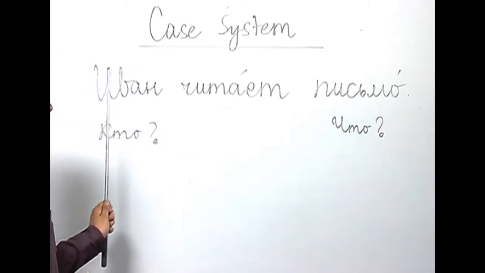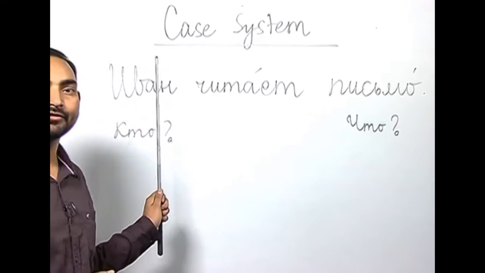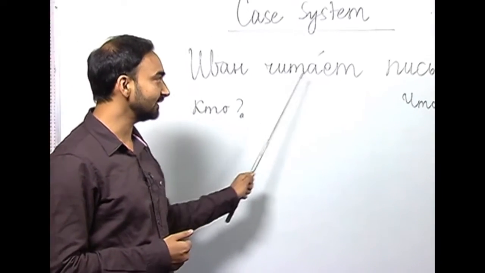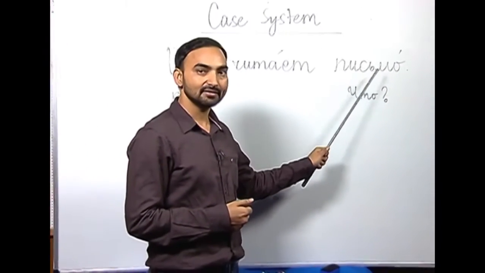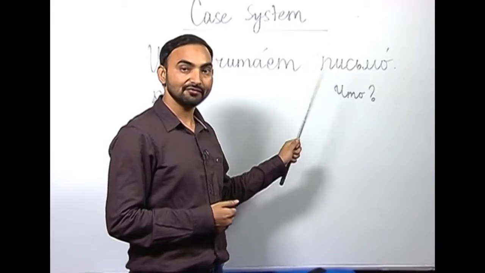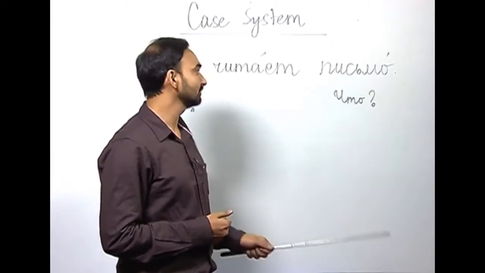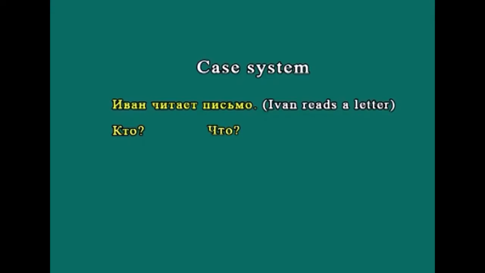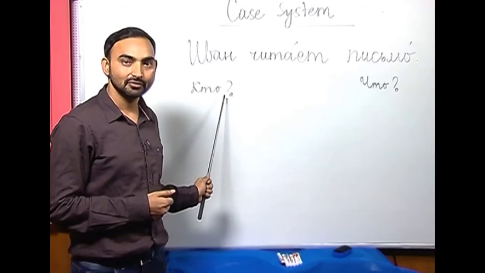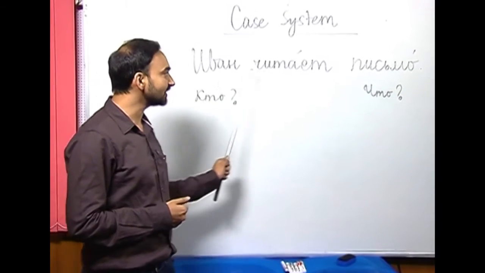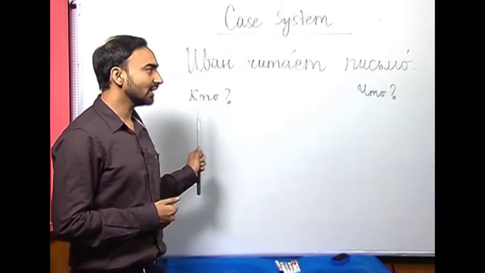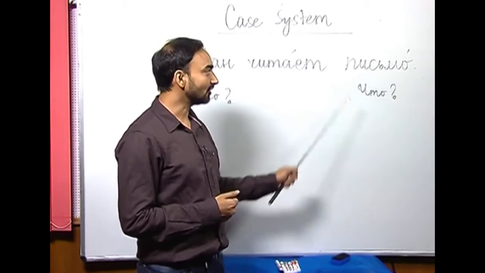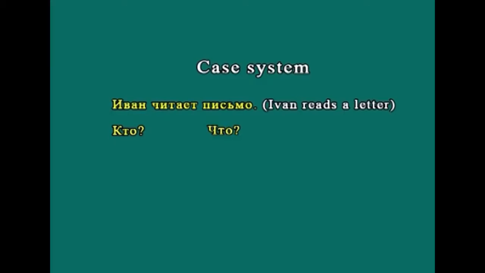So, here Ivan is the subject or the performer of the action which is reading, and pismo is the object on which the action is performed. The subject answers the question kto. When someone asks you kto chitayet pismo, you will answer Ivan chitayet pismo. The object similarly answers the question shto, which is what.